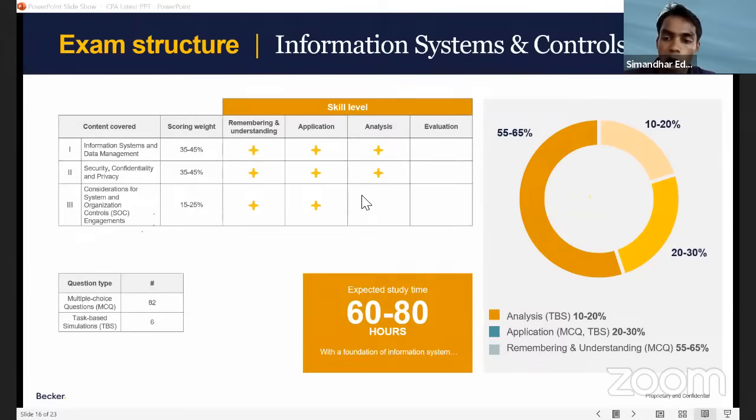Skill level में all the other subjects have skill levels में application, analysis. Did you see that, everyone? We used to have 25%, 30%, 40%. But in ISC, remembering and understanding is 65%, right? And this paper can be completed in max 60 hours. मतलब एक महीने में ISC can be completed, right?